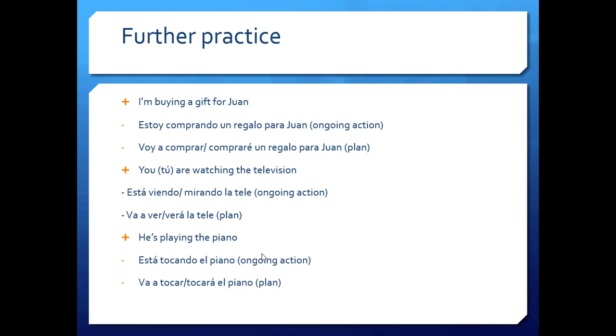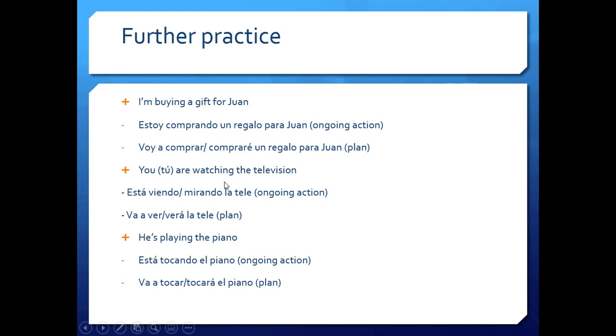So, further practice. I'm buying a gift for Juan. If you want to stop the video and not look, you can try. We can say "Estoy comprando un regalo para Juan," and that means ongoing action, at this very moment, as if I just met you on the street and you ask me. Or "voy a comprar un regalo para Juan" if it's a plan. I'm not buying it now, I'm just going to do it later.